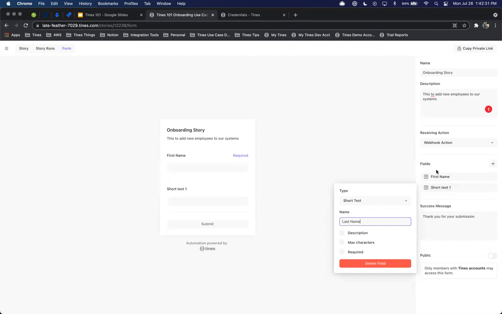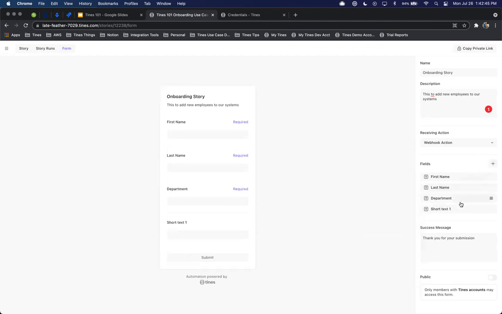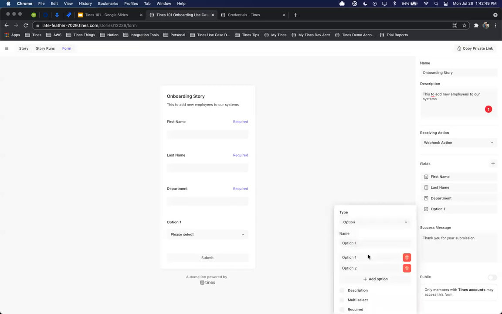So we'll do first name. We'll do last name. I'll add in our department. We'll also make both of these required. And then we'll do an option. So we'll say tools that we want. We'll put Okta and Opsgenie.